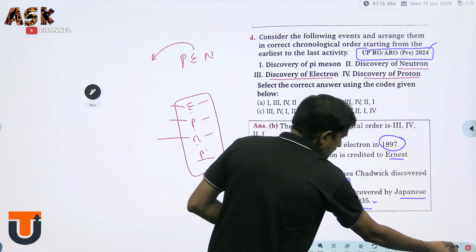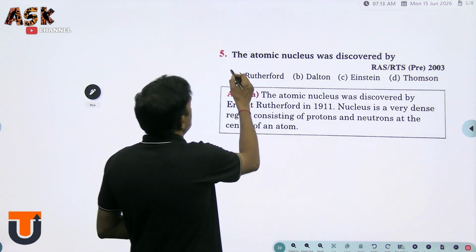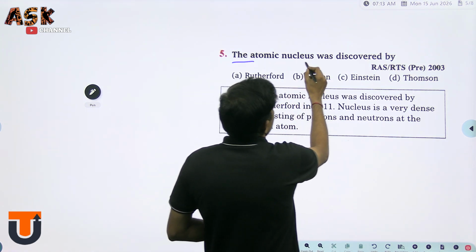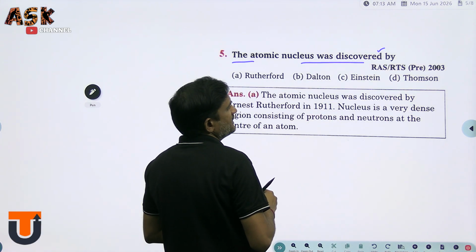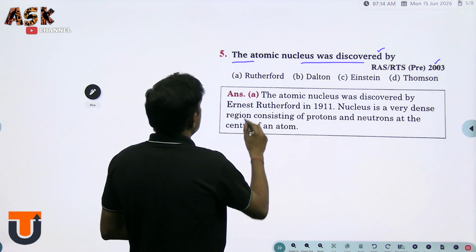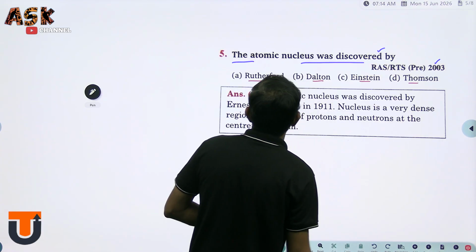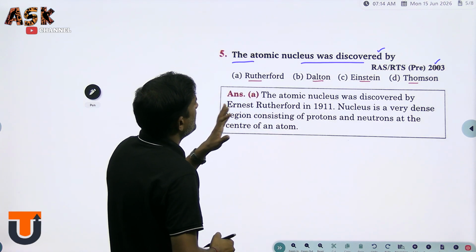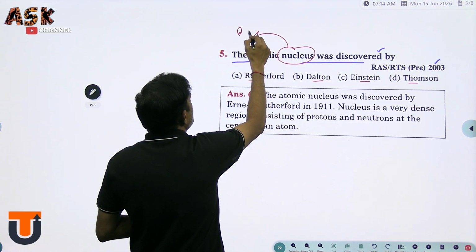Then the next question is: the atomic nucleus was discovered by whom? This question belongs to RIS, RTS Preliminary 2003. The options are Rutherford, Dalton, Einstein and Thomson. The answer is that the nucleus was discovered by Rutherford.